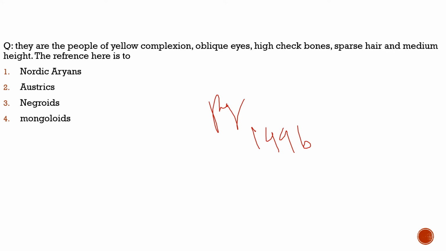Here the question says they are people of yellow complexion, oblique eyes, high cheekbones, sparse hair and medium height. So what do you think it is referring to? When we know about the oblique eyes, we come to the conclusion that mostly they are referring to people belonging to the Mongoloid race. So this is 100% correct. The question is basically talking about the Mongoloid race.